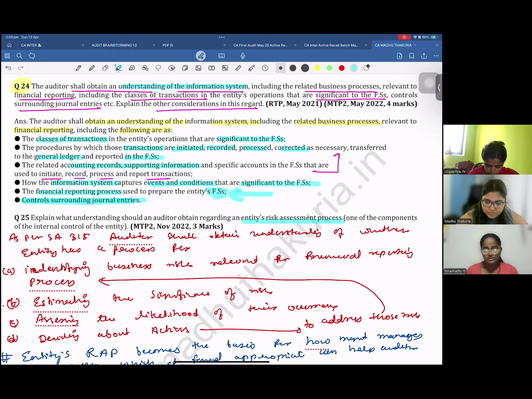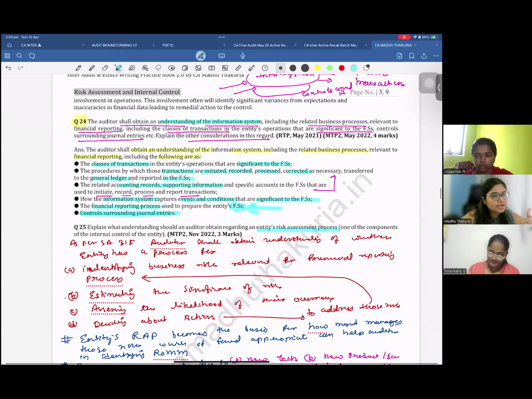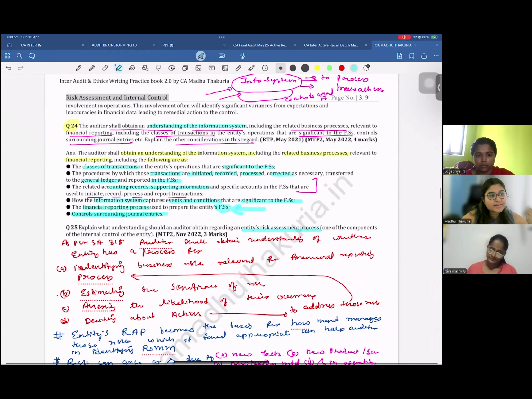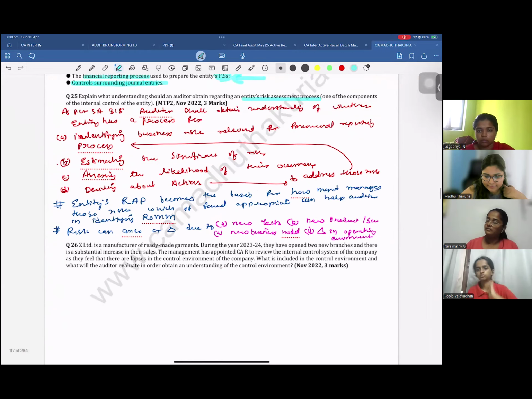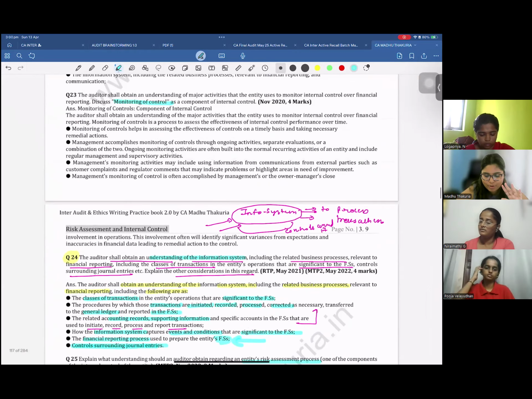Guys, shall we do the next one? So we have understood the control environment. We have understood the entity's risk assessment process. We have understood the entity's information system. Now we have to understand the control activities. Now this is an easy point, fairly easy point.